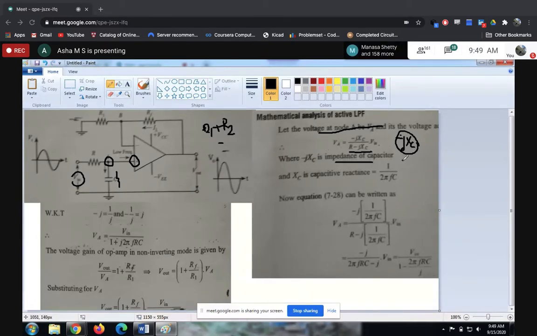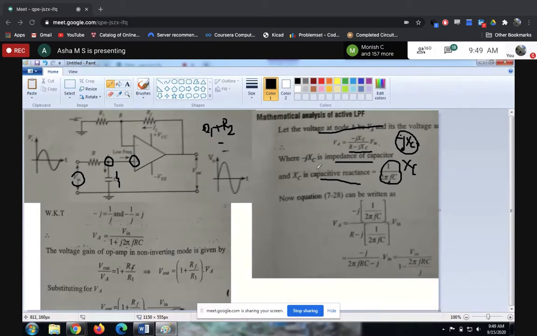So now here XC in general we wrote. The capacitive reactance is 1 divided by 2 pi FC, and this we know. It's a standard formula. The capacitive reactance is given by 1 divided by 2 pi FC, where 2 is a constant, pi is a constant we know, and its value is 3.14. Frequency is the applied signal frequency, got it, and C is the actual value of the capacitor. So this XC value is given by 1 divided by 2 pi FC.